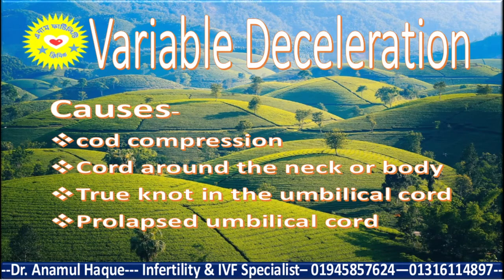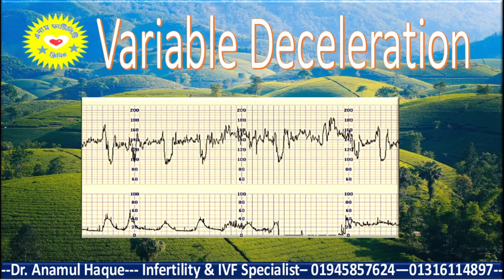So the cause of variable deceleration is cord compression, like cord around the neck, a true knot, or prolapsed umbilical cord. Here you see there are multiple decelerations. Each deceleration is variable in size and shape, and some decelerations come with the uterine contraction, some come after the contraction. So there is a variation in the size, shape, and onset, that is called variable deceleration.